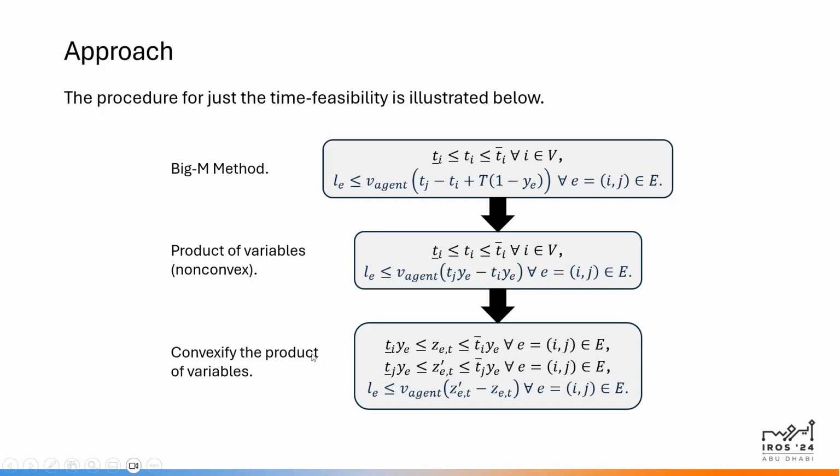We then convexify this by introducing new variables ZET corresponding to Ti times Ye and ZE prime T corresponding to Tj times Ye. And we ensure that if Ye is 1, then ZET lies within the time window of Ti and ZE prime T lies within the time window for Tj. And when Ye equals 0, then ZET and ZE prime T go to 0. And essentially, this whole constraint becomes LE less than or equal to 0.